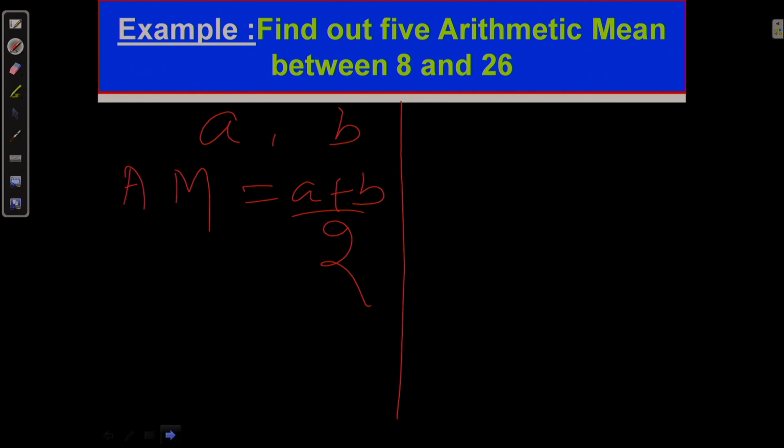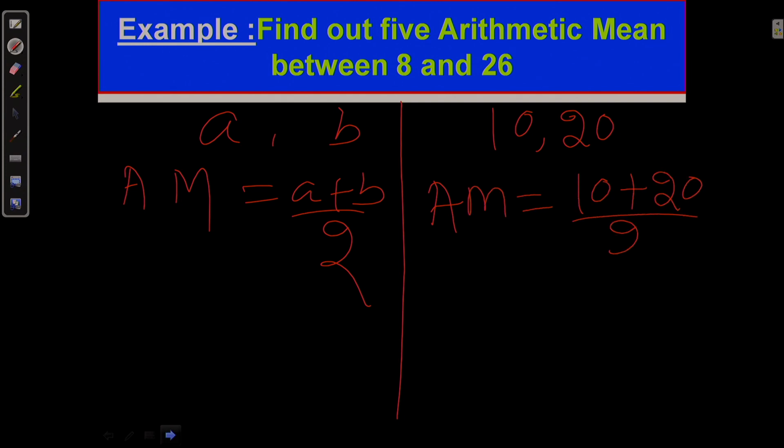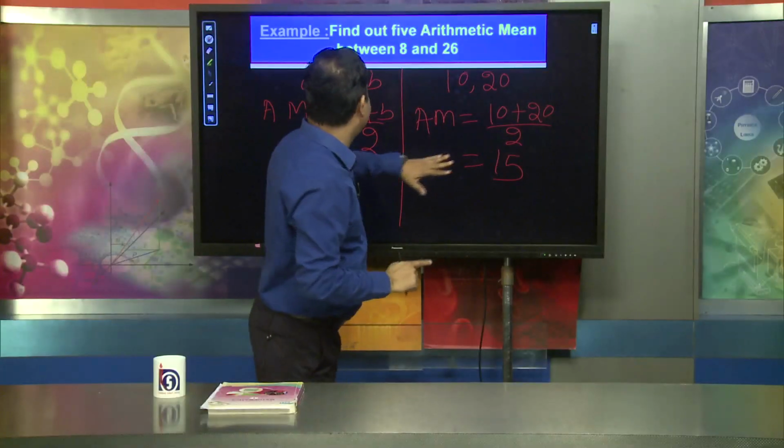Suppose there are two numbers, 10 and 20. When talking about the arithmetic mean, 10 plus 20 divided by 2 gives 15. That means the arithmetic mean between the two terms is 15.